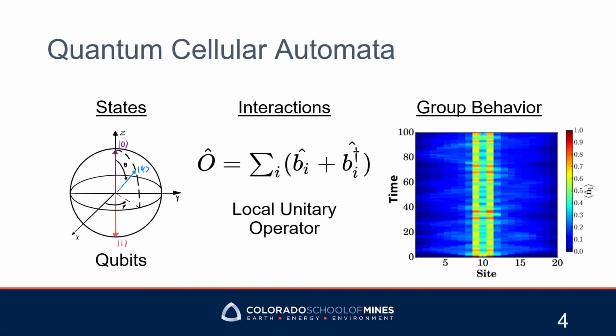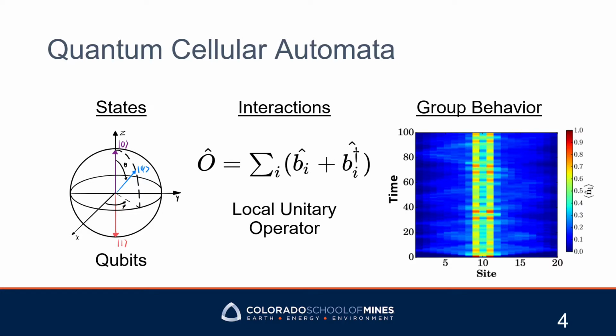As you can imagine, quantum cellular automata also have states, but this time it is not either 0 or 1, the states are qubits. These evolve by a local unitary operator with the same rule conditions as elementary cellular automata, dependent on the neighbors of the site. Although now we consider a neighborhood to be 5 sites, or 2 neighbors to the left and 2 neighbors to the right, this also leads to emergent group behavior marked with complexity.